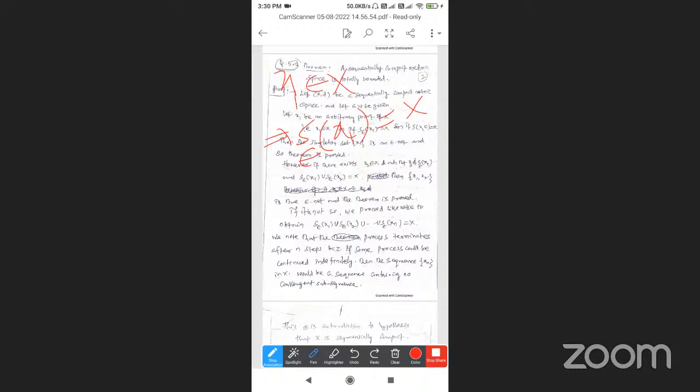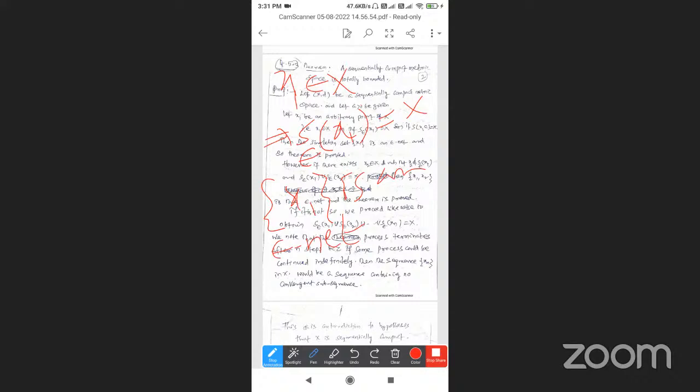Then the singleton X1 is an epsilon net, and the theorem is proved. A totally bounded set is a set having at least one epsilon net. The singleton X1 is an epsilon net, so X is totally bounded. The theorem is proved.